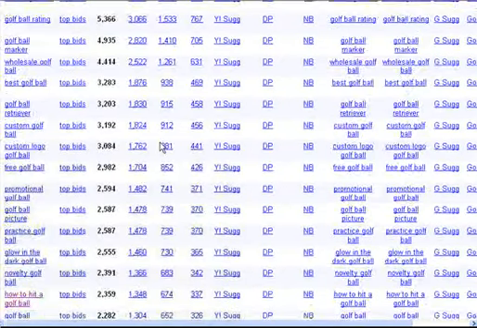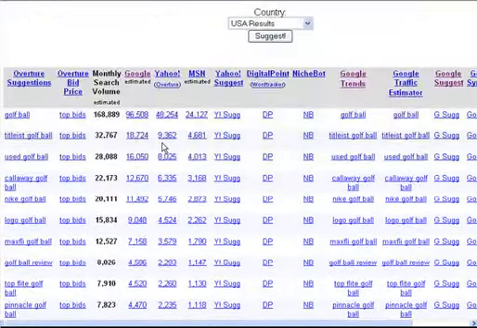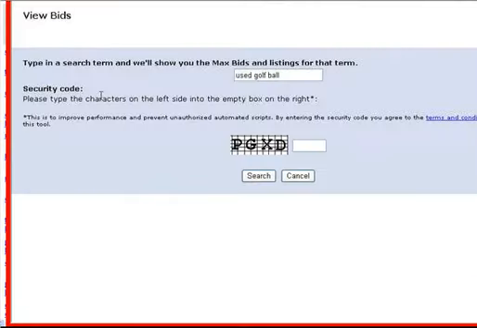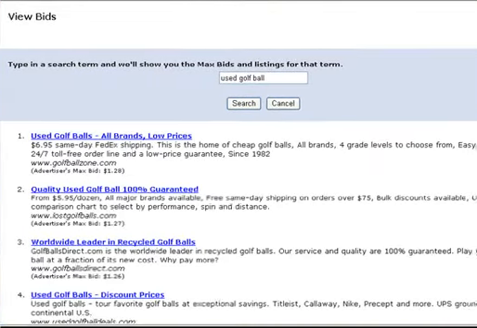So if we go back to the original page, the other things you've got here is top bids. So if we clicked on that, so use golf balls, you can actually see what people are bidding. It's a good indication of how strong the term is.